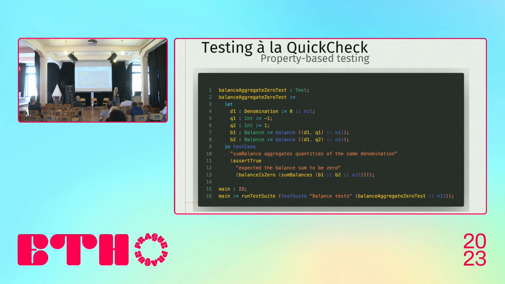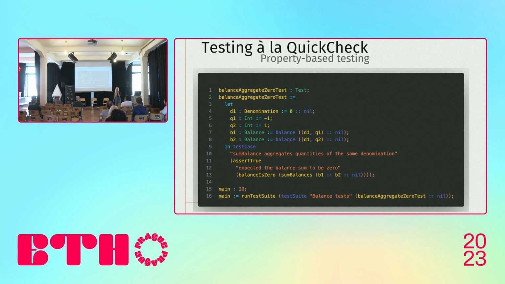And with that in mind, we can have a nice testing system implemented, provided through the testing libraries. And here we can see an example of how we can implement testing of our balance model with the usage of Juvix test libraries.